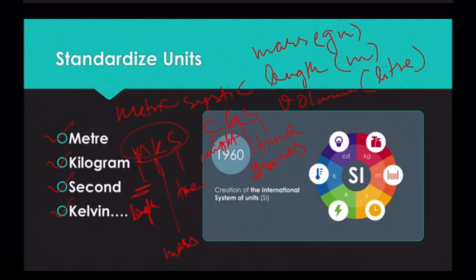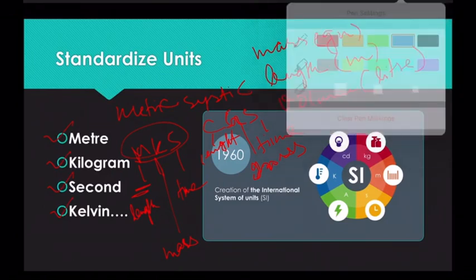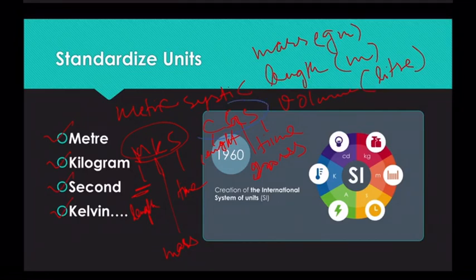However, towards the 1960s, people started getting confused because of the existence of these two different systems, one MKS system, another one CGS system. So that involved a lot of interconversion, like converting meter into centimeter, centimeter into meter, kilogram into gram, gram into kilogram.